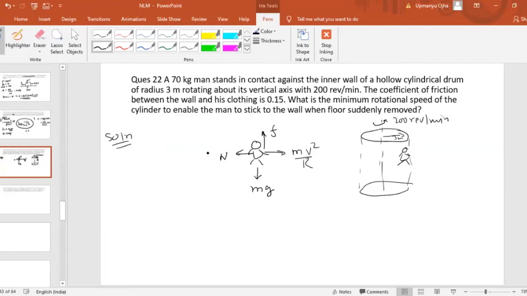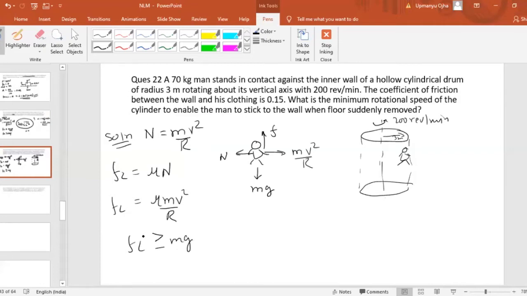if we take horizontal forces, then normal must be equal to mv square by r. So we get one equation from there. Fine. Now we know that limiting friction fl is equal to mu times the normal reaction. Therefore limiting friction will be equal to mu mv square by r. Now in order to prevent the man from sliding down, the limiting friction fl should be greater than or equal to mg.